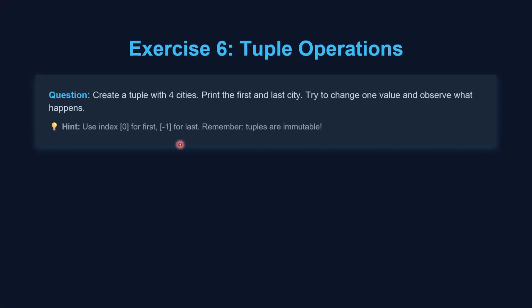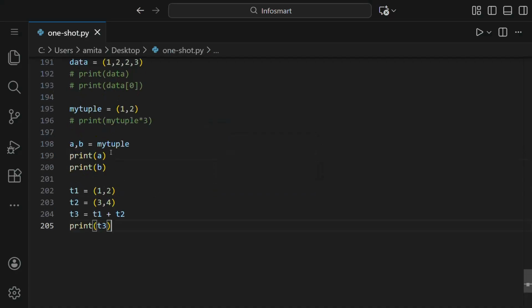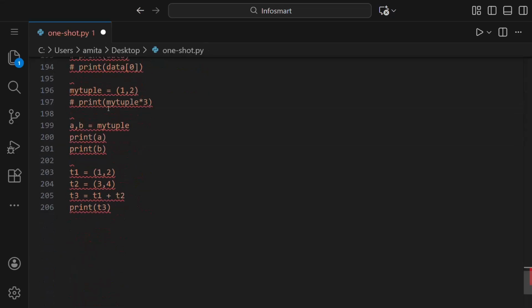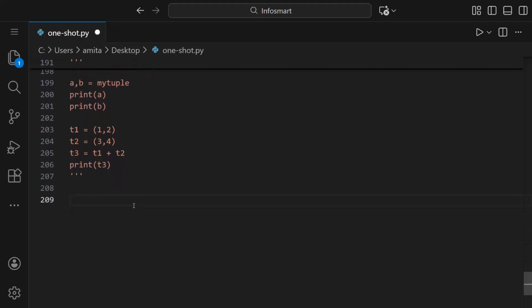Now let us see a question. The question is to create a tuple with 4 cities. Print the first and last city, try to change one value and observe what happens. Okay, so first let us comment this.